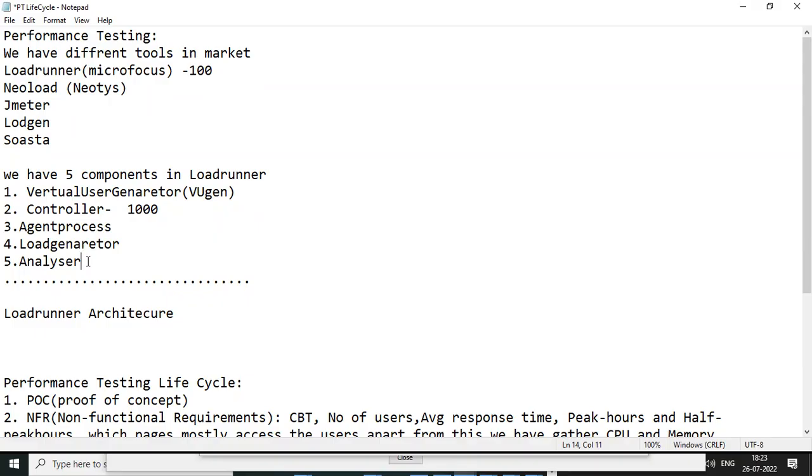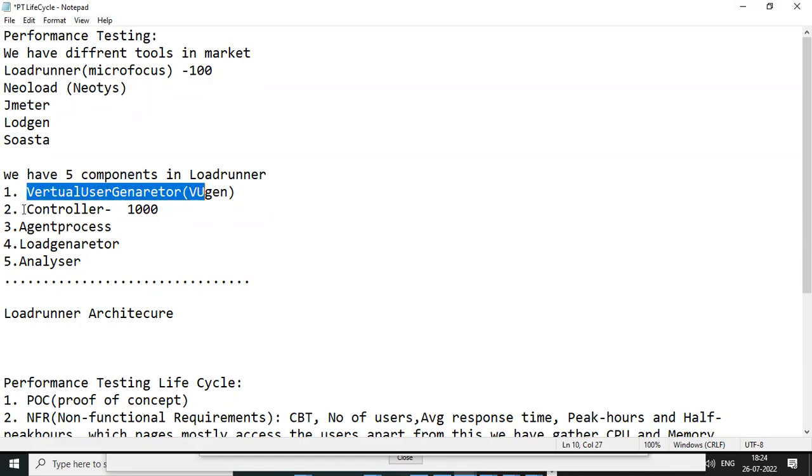Okay, so what is the virtual user generator? I explained: whatever business flow we record, we use the virtual user generator to generate the script statements. We recorded it yesterday from a single user point of view. But in performance testing, I want to execute for multiple users, and in the virtual user generator we can't do that.